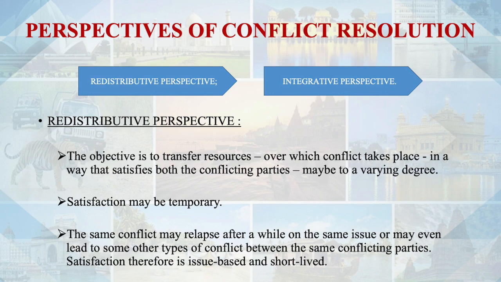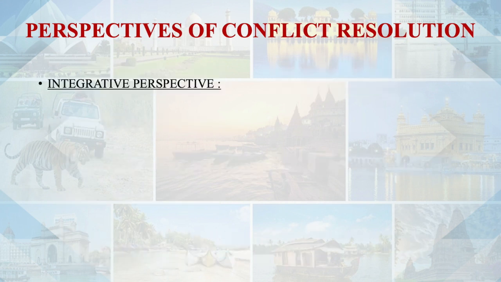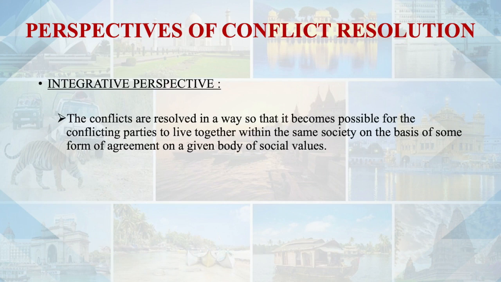Now the second perspective of conflict resolution is integrative. As the name suggests, it moves towards integration. The conflict in this perspective is resolved in such a manner that it becomes possible for conflicting parties to live together within the same society on the basis of some form of agreement on a given body of social values.